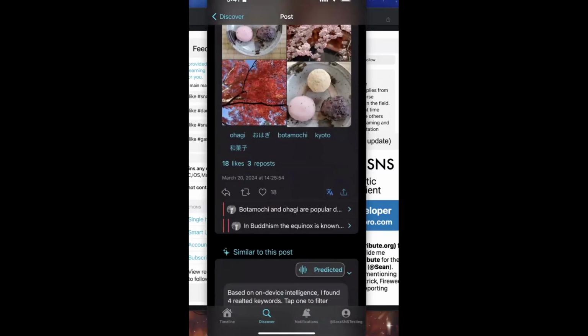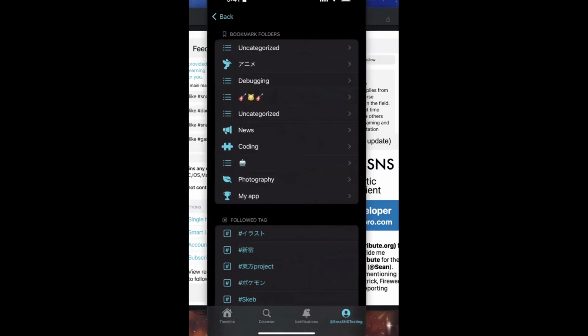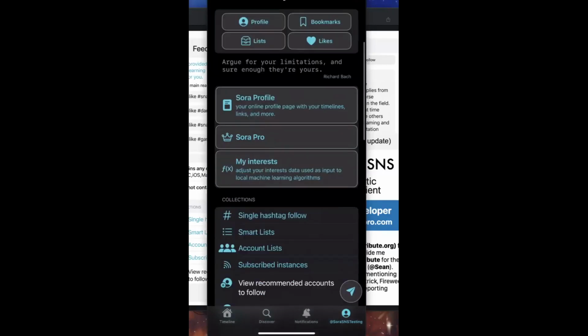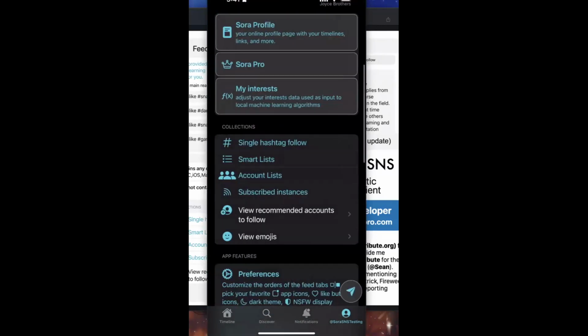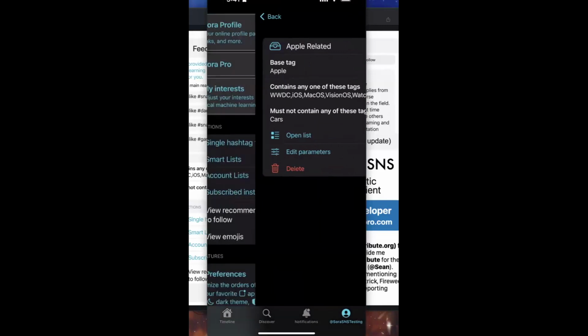The next thing I want to show is the list feature. You are able to use lists within the Sora app, and it includes bookmark folders. This is compatible with Mastodon, Misskey, and Bluesky. You can also use bookmark folders on Bluesky, even though they are stored locally on the device. You've got a follow tag. I can also do a smart list, where you can define your query conditions. For example, I want to search for everything Apple does and not include the things Apple doesn't do. So that's the list feature.